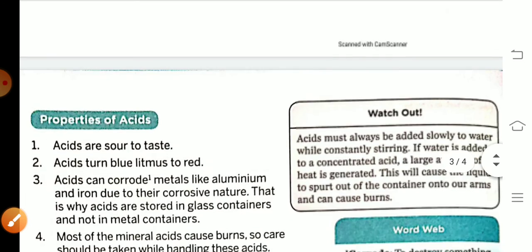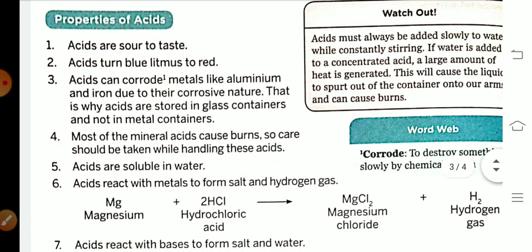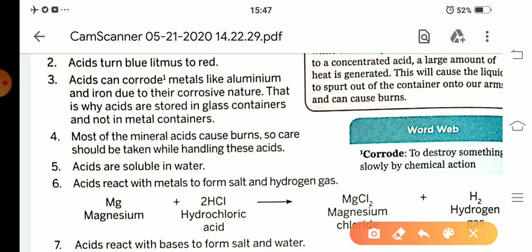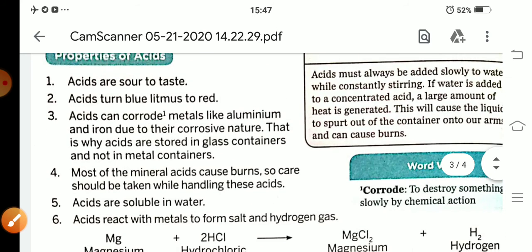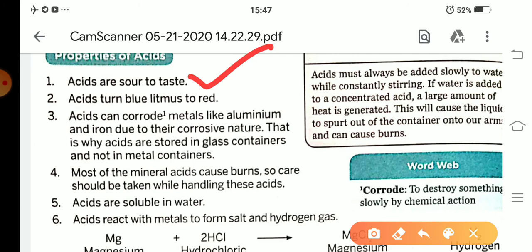Next, properties of acids. We know, students, acids are sour to taste. Second, acids turn blue litmus to red. When some drops of acid are put on blue litmus paper, it turns red. Okay, that means acids turn blue litmus to red.